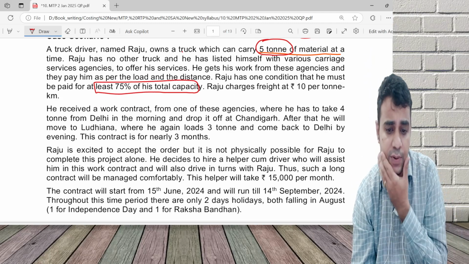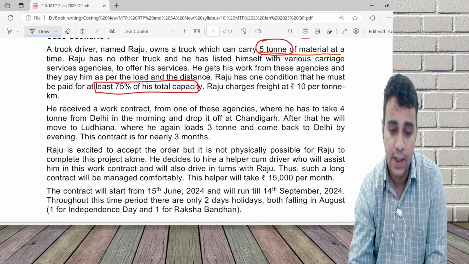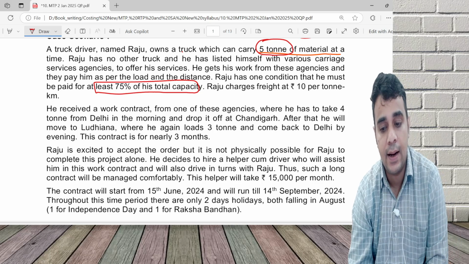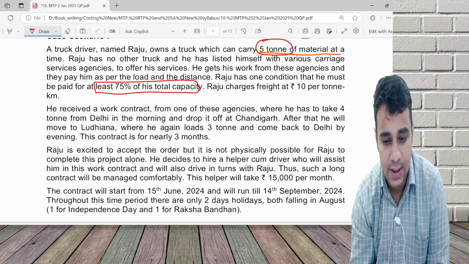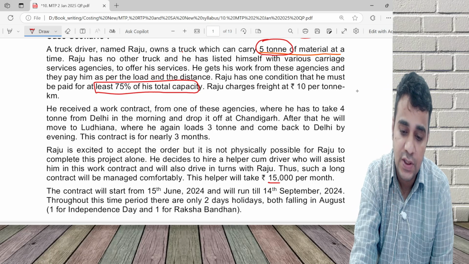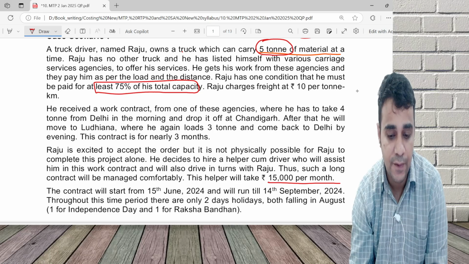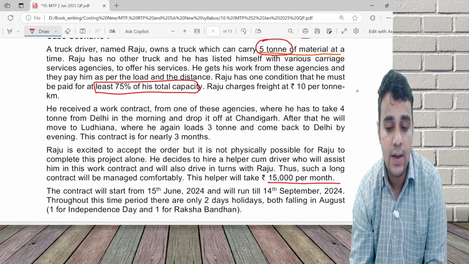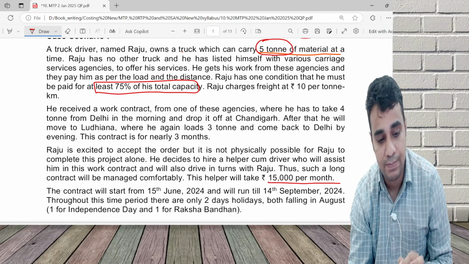Raju is excited to accept the order, but it's not physically possible for Raju to complete this project alone. He decides to hire a helper cum driver who will help him in this work contract. So he got a 3-month contract. He is going to hire one person who will be paid 15,000 per month. The contract will start from 15th June and will run till 14th September.